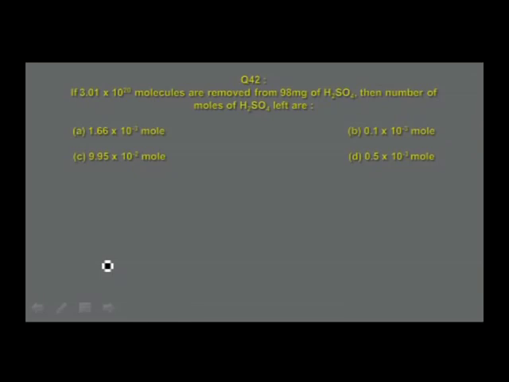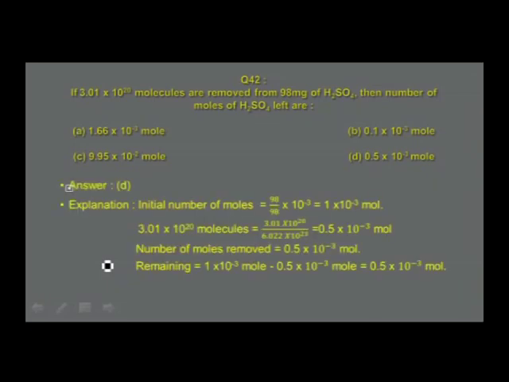How to convert that molecules into mass? As I told you, the formula to be used: Avogadro number of molecules weighs molar mass. Using that formula, this is how I have worked out. For 98 milligrams of sulfuric acid, how many moles you get? 98 milligrams, converted into grams, is 98 into 10 power minus 3 divided by molar mass, that is 98, which is equal to 1 into 10 power minus 3 moles.